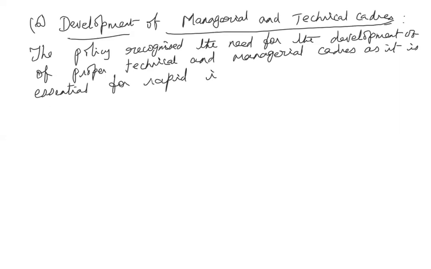So this is by providing the required amount of training facilities to have the proper technical and managerial personnel in the industries of the country.